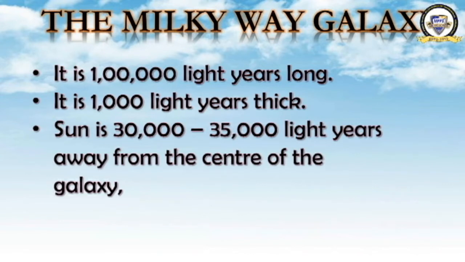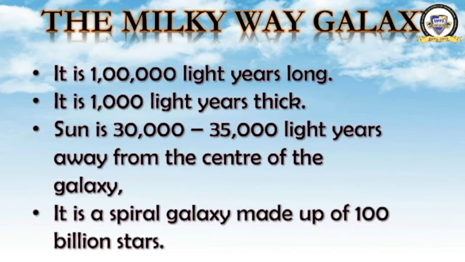The Sun is 30,000 to 35,000 light years away from the center of the galaxy. Our Sun, how hot it is, that you know. And this Sun is 30,000 to 35,000 light years away from the center of the galaxy. It is very far away from the center of the Milky Way Galaxy. Okay, and it is a spiral galaxy made up of 100 billion stars. There are 100 billion stars in the galaxy of Akashganga or Milky Way, and which shape does the Milky Way have? It is spiral in shape.